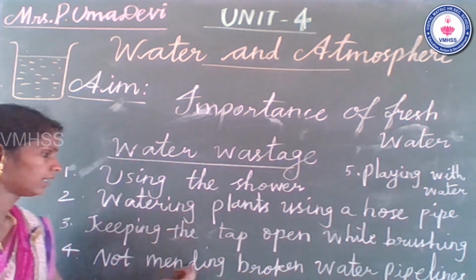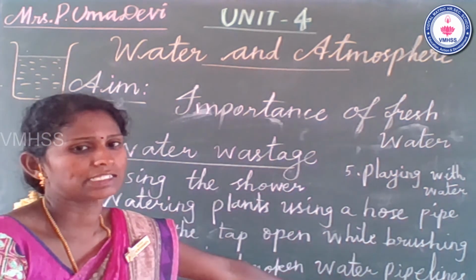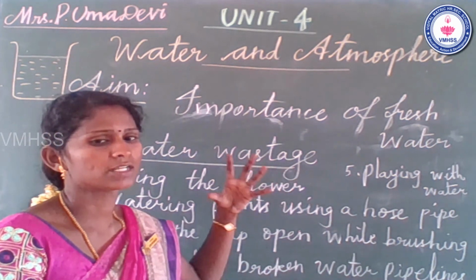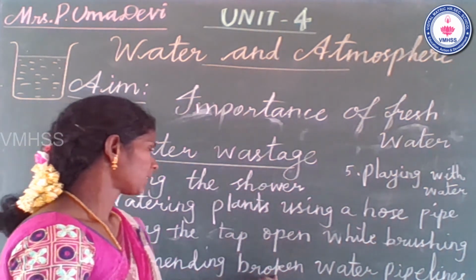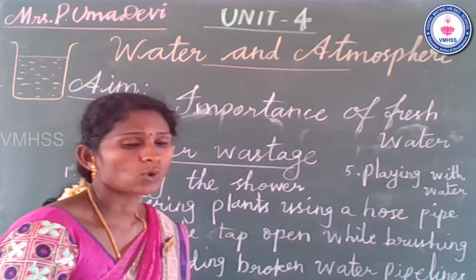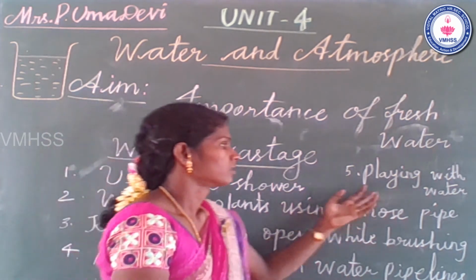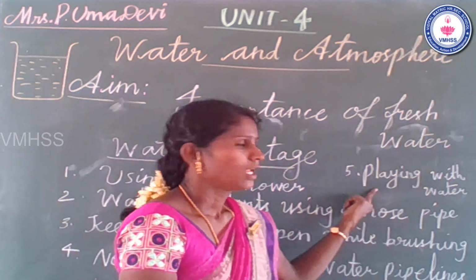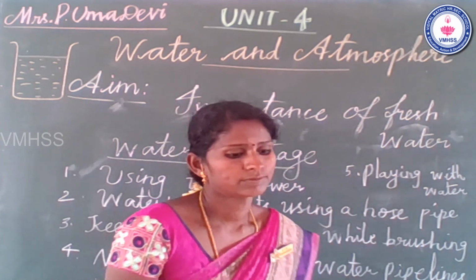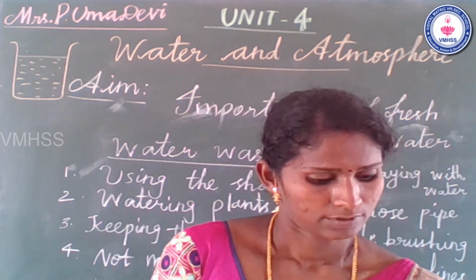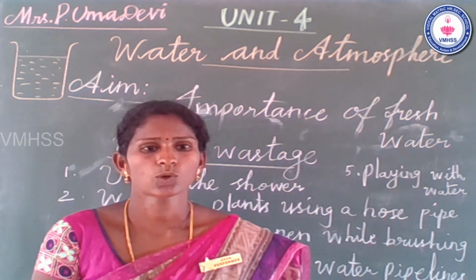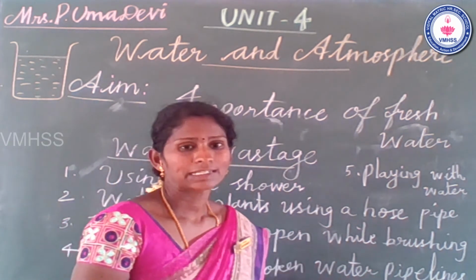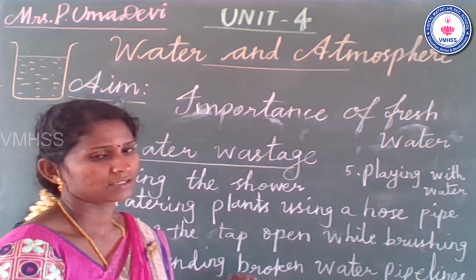Fourth one, not maintaining broken water pipelines. Some of the children are playing very naughty, so they can break water pipelines. So you can avoid it. Save the water. Fifth one, playing with water in your holidays. You can avoid these activities, the water wastage.